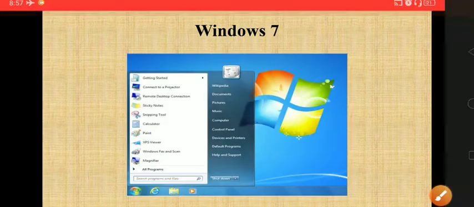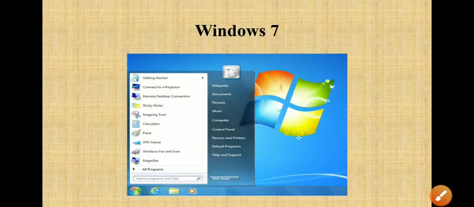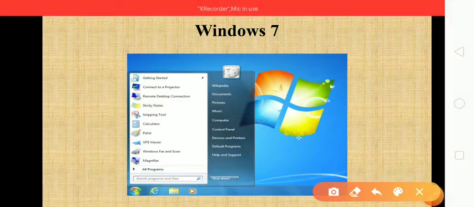Then they again came up with Windows 7, right? And then again came with a graphical user interface with a more interactive view. So it was very easy to handle bigger things like remote desktop connection or connecting to a projector.